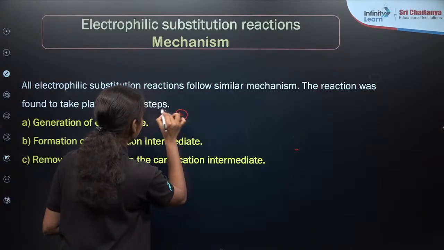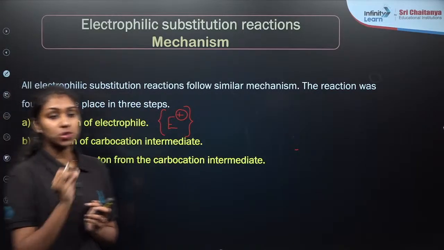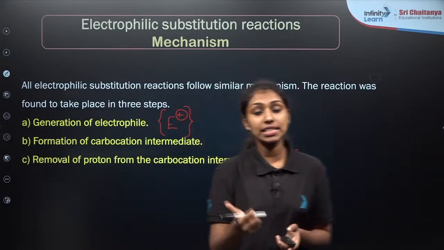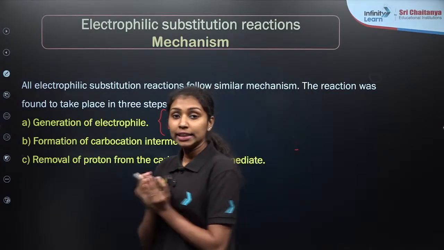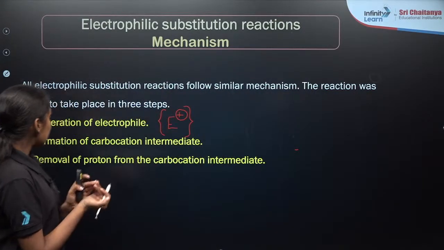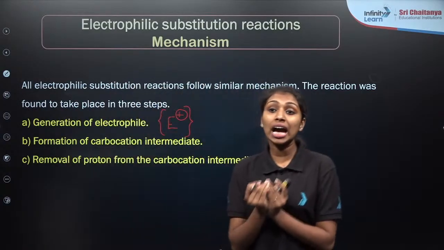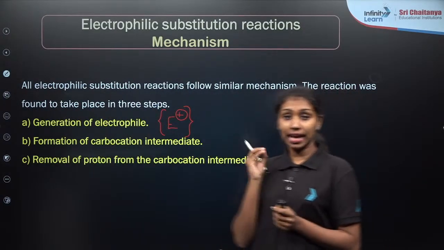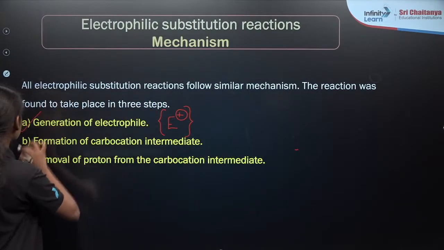This is the representation of an electrophile. In any electrophilic substitution reaction, the first step is the generation of electrophile. In the next step, the electrophile attacks the reactant to form a carbocation intermediate.